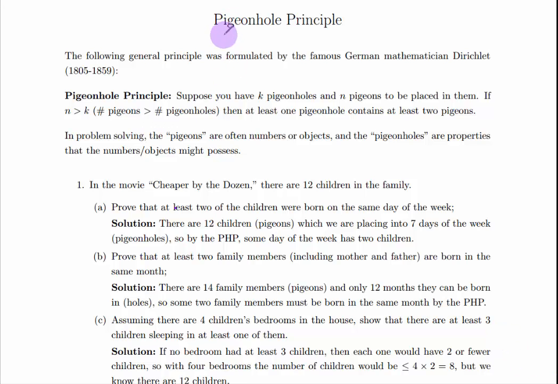Okay, I'm going to talk about a proof method called the pigeonhole principle. And this principle was formulated by the German mathematician Dirichlet. You might wonder why it takes a famous mathematician to talk about pigeons. Well, but there you have it. All right. Here's the formulation of the pigeonhole principle. Suppose you have k pigeonholes and n pigeons.